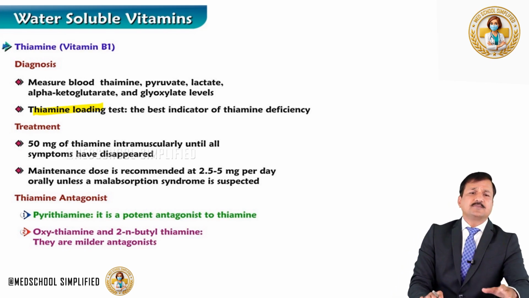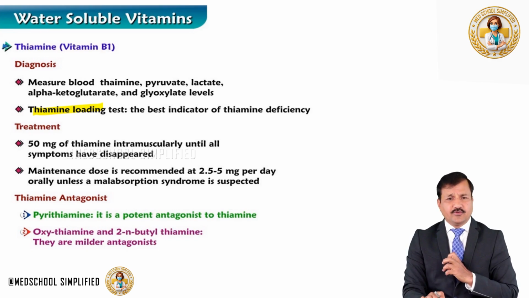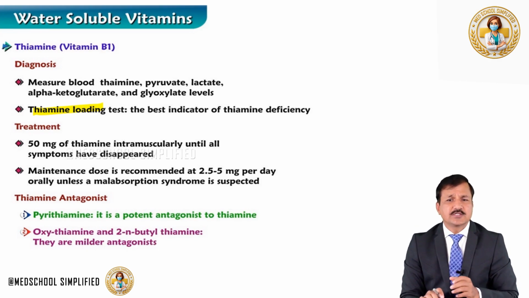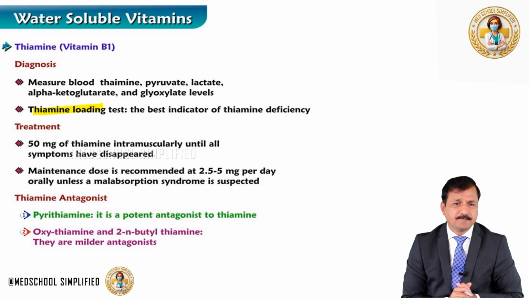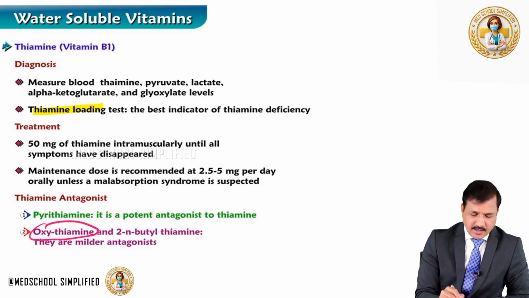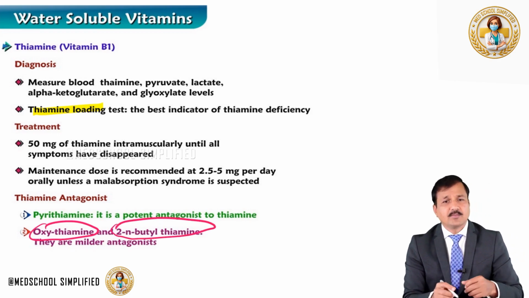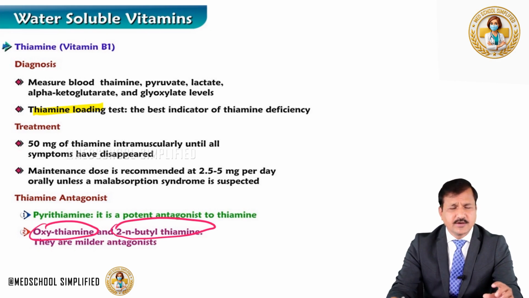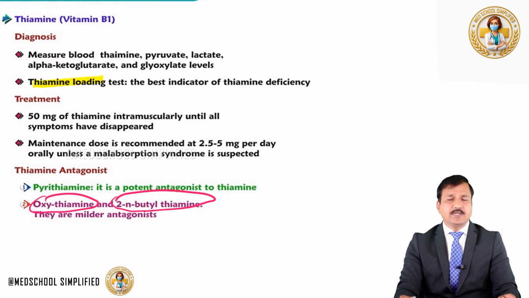Okay, so we have some thiamine antagonists in food, like pyrithiamine, which is a potent antagonist to thiamine, and also oxythiamine and 2-n-butylthiamine. They are milder antagonists of thiamine. So make sure you remember these thiamine antagonists: pyrithiamine, oxythiamine, 2-butylthiamine. So that's about vitamin thiamine.